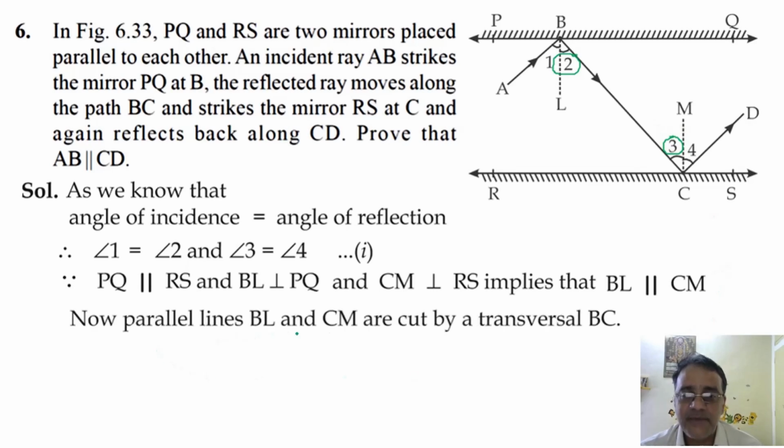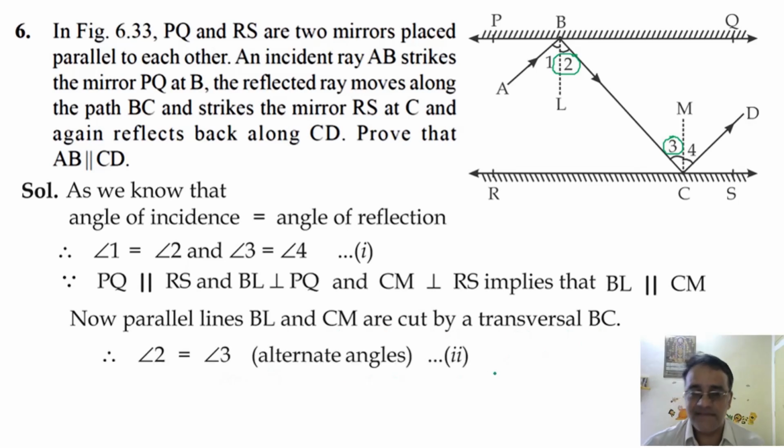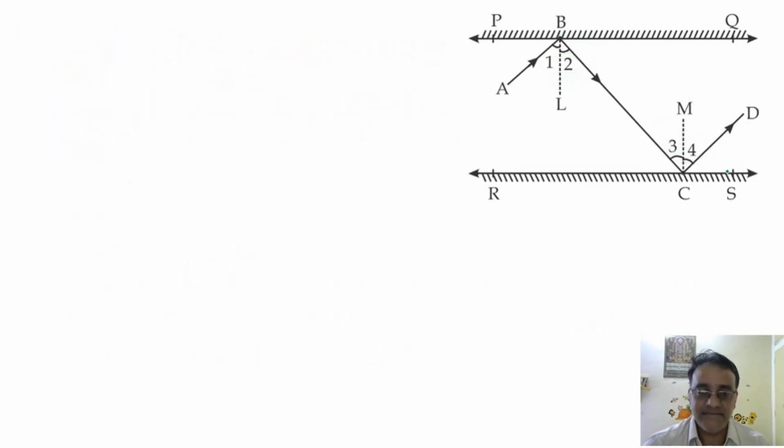Now parallel lines BL and CM are cut by transversal BC. So angle 2 is equal to angle 3, alternate interior angles. Now what actually we have to show, ये पूरा एंगल इक्वल है, शो करना है AB पैरेलल टू CD के लिए. तो उसके लिए क्या करेंगे, ये दोनों एंगल इक्वल हैं. That means we can write angle ABC as 2 times angle 2. Okay? And angle 3, angle 4 are equal to each other. So angle BCD we can write 2 times angle 3.